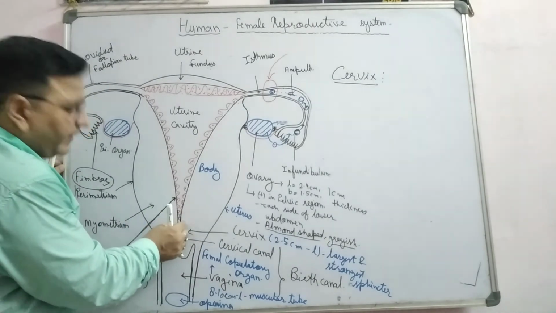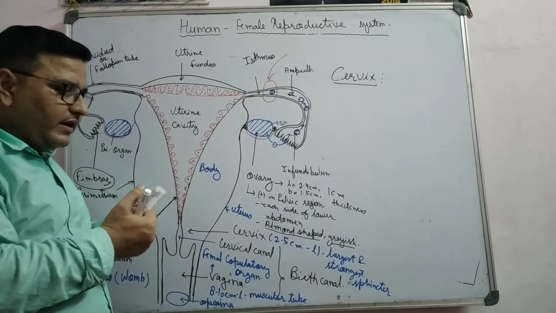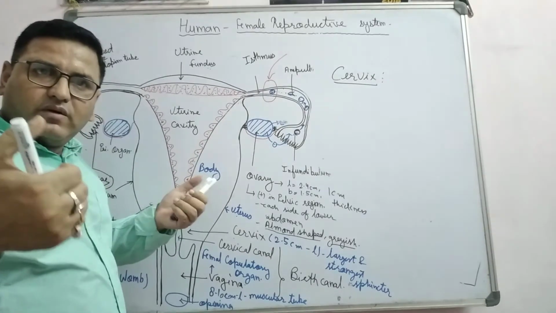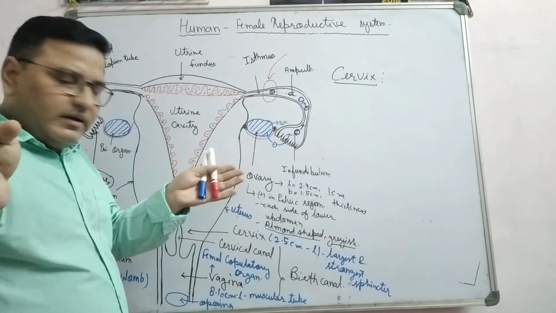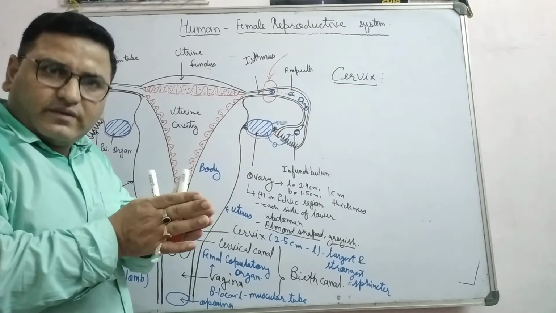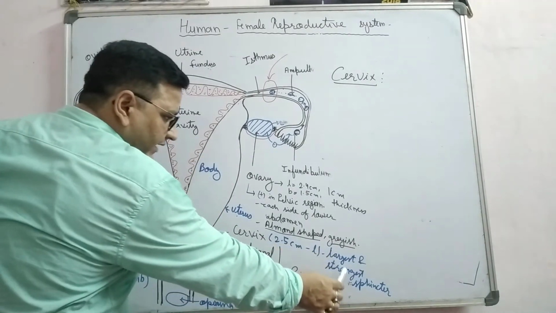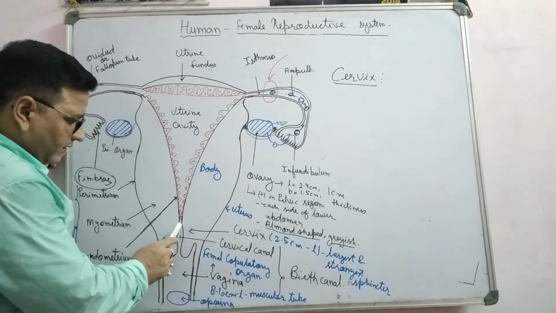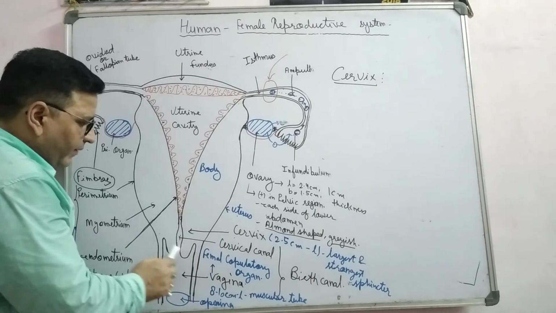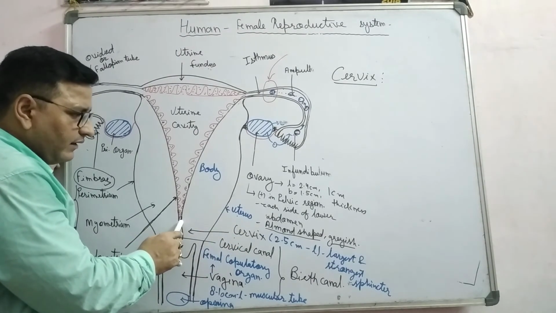They check the opening. According to the need, they open this pore, or they try to keep it closed, right? So this largest and strongest sphincter present at this opening is known as the cervix, right?